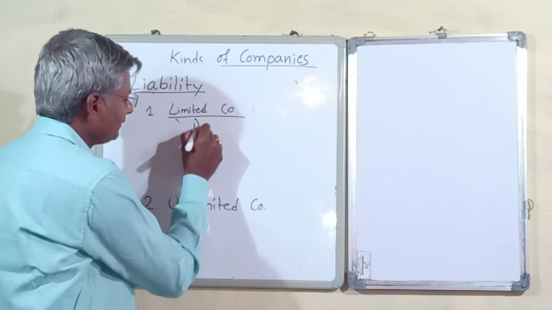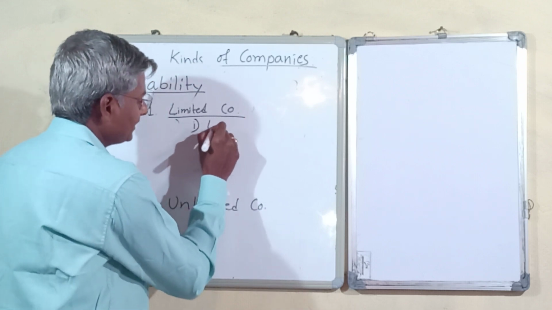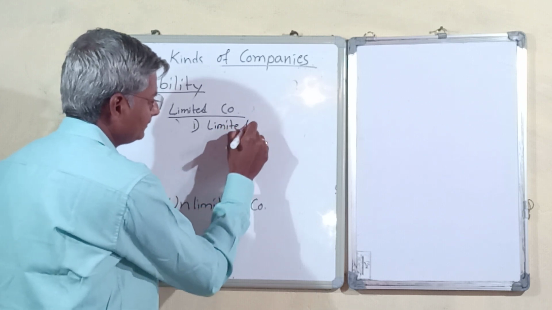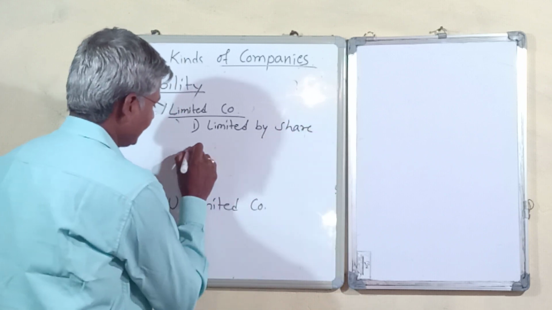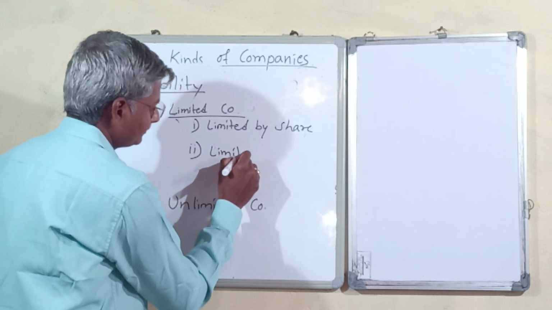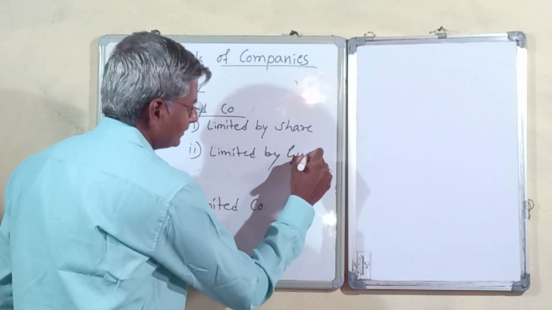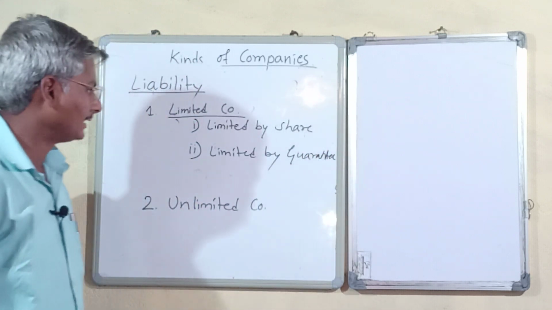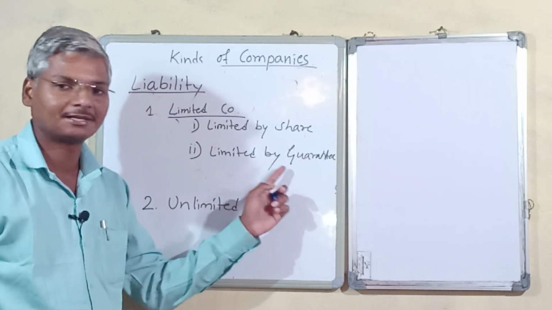In limited companies, we have again a classification: companies limited by share, where the liability is limited by share, and companies limited by guarantee, where the liability is limited by guarantee.